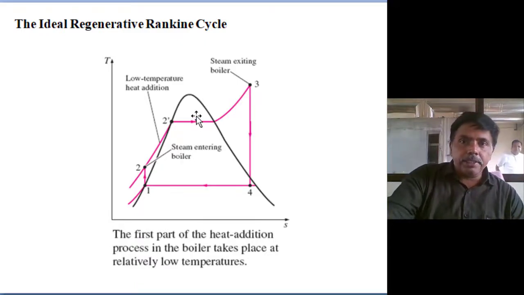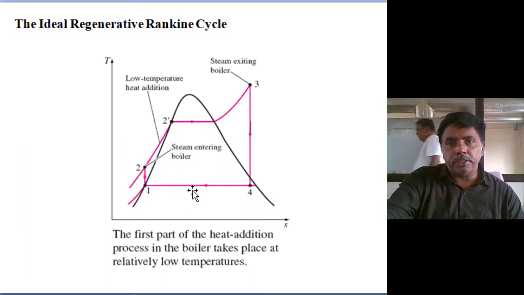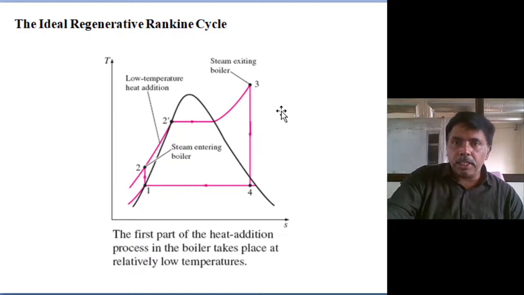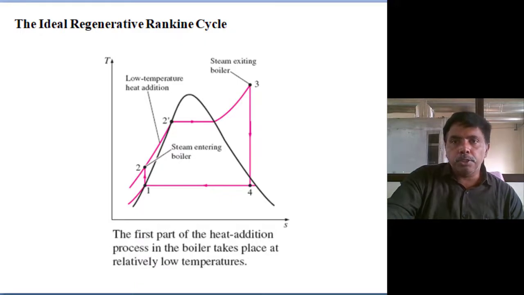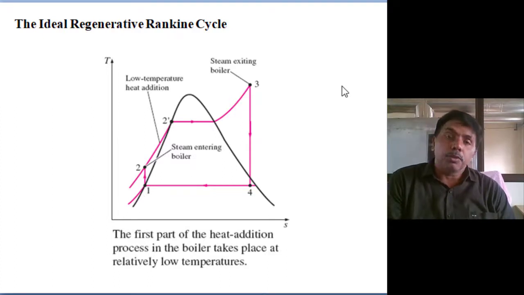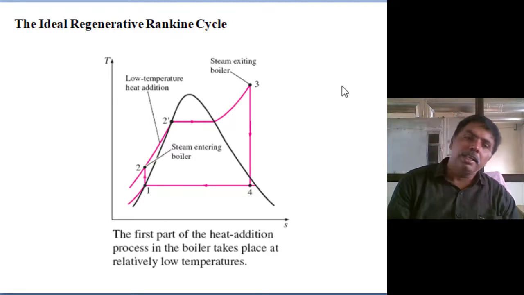The heat supply is the same. Heat loss in the condenser we are reducing. Thermal efficiency of the cycle is increasing. So according to first law analysis or second law analysis, we are enhancing the efficiency. One of the best methods is the regeneration process to enhance the efficiency according to the first law and second law of thermodynamics.